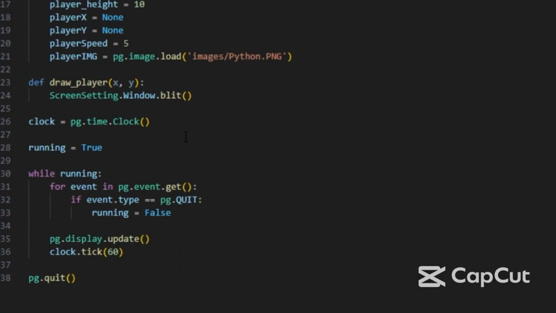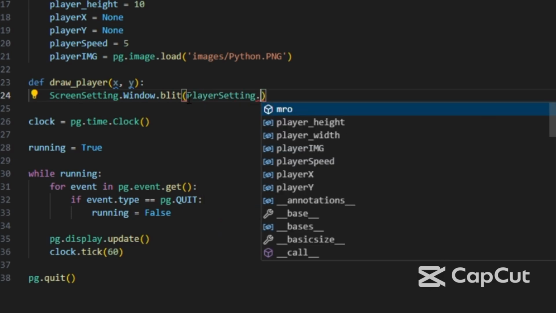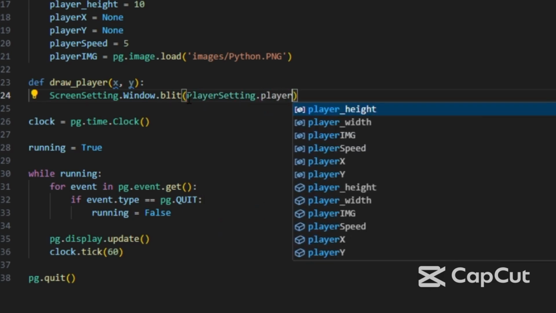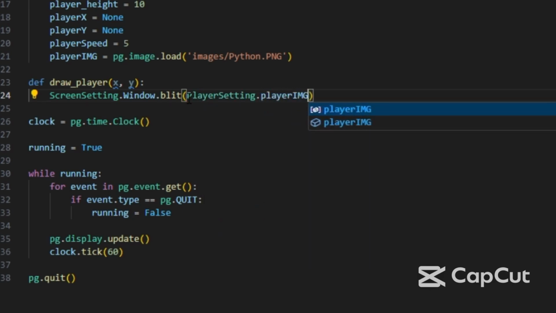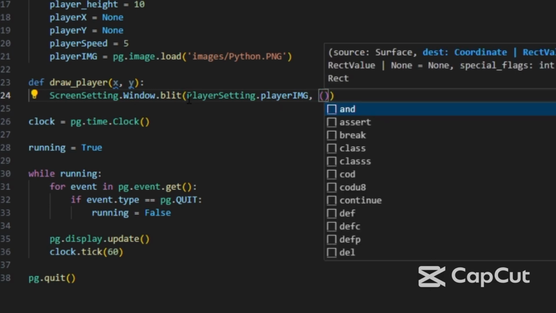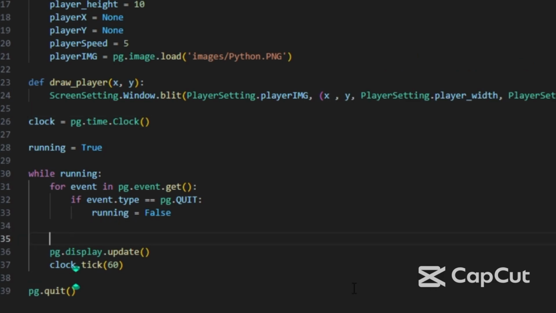Now we'll go back to the draw player function, and here write player setting dot player image, and the x position and y position.